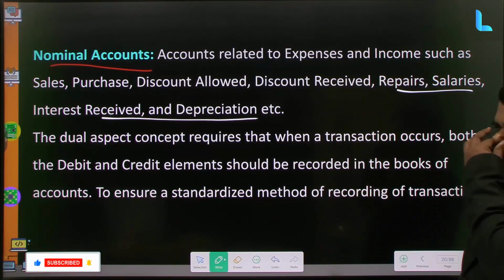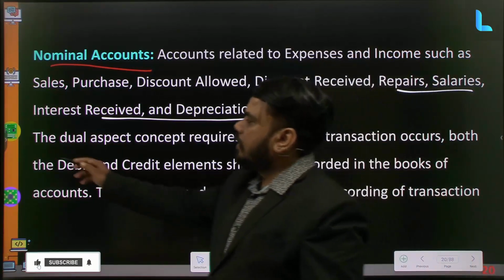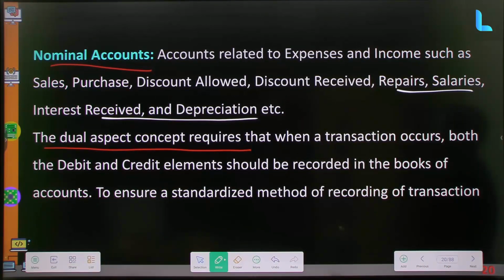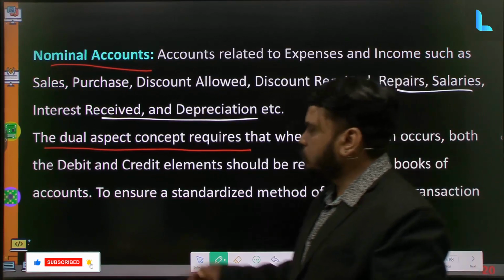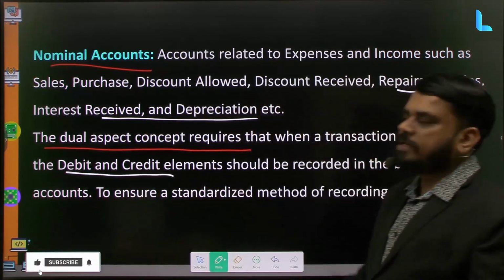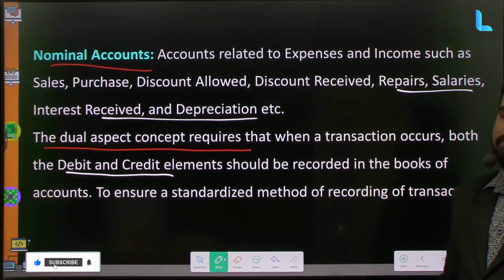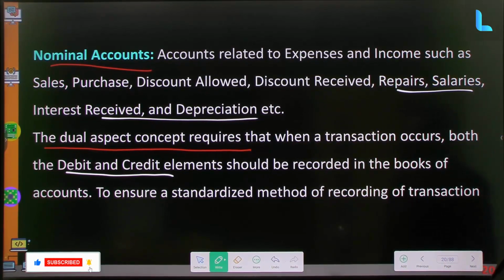To understand this, we also have to understand the dual aspect of accounts. Whenever a transaction occurs, it leads to two concepts, that is debit and credit. That is where it comes from or where it goes to, in simple terms.